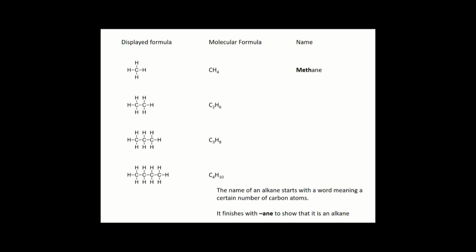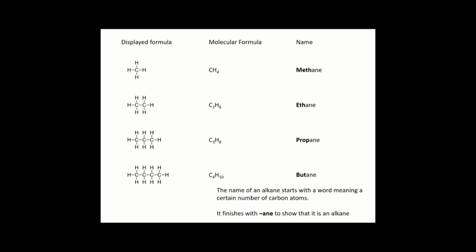And the next one means a 2 carbon atom alkane, and that's called ethane. And the next one would be a 3 carbon atom alkane, would be propane. So prop means 3 carbon atoms, eth means 2, meth means 1. And the final one that you need to know for your GCSE is but, not but, butane, which is 4 carbon atoms.